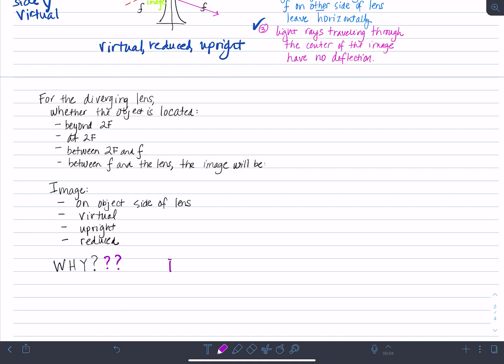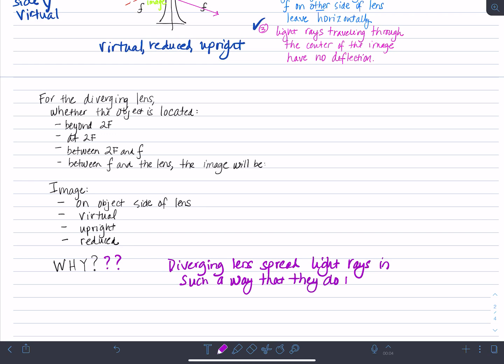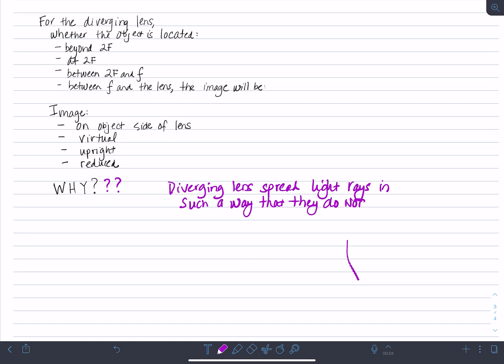Well, the reality is that a diverging lens spreads the light rays in such a way that they do not converge as they travel through the lens.